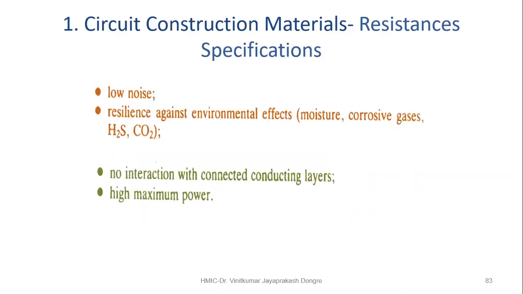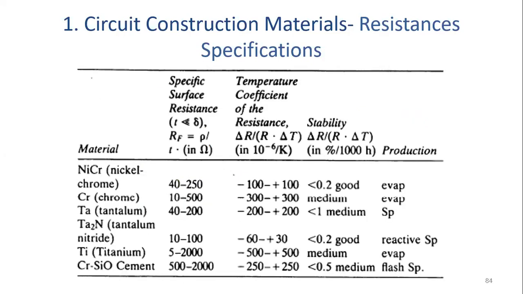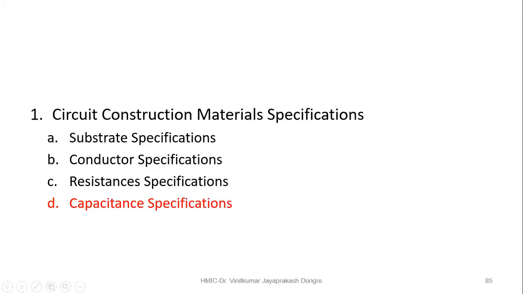So this is the selection parameter. Then low noise, obviously whatever the material you are using, it should have low noise. And the maximum power handling capacity should be high. So these are some materials that can be used as a resistance material if you want to realize the resistance. These are NiCr, that is nickel, chromium, titanium, and others. And the properties are given here. So this is for the reference. And now we will go for the last, that is the